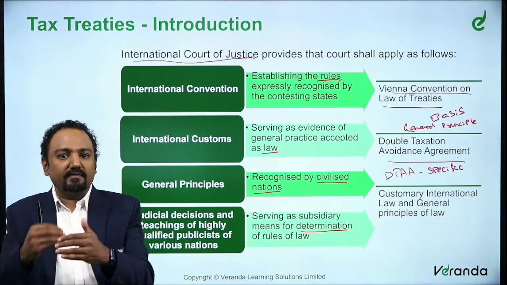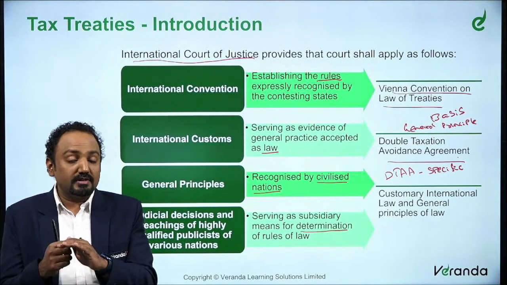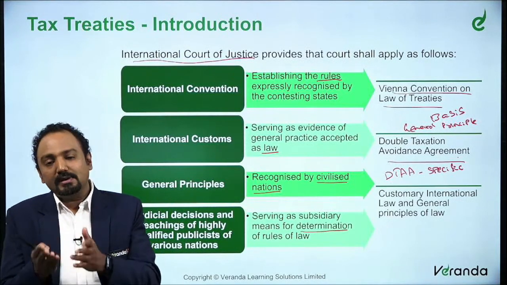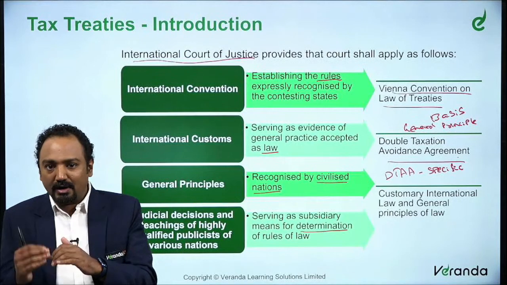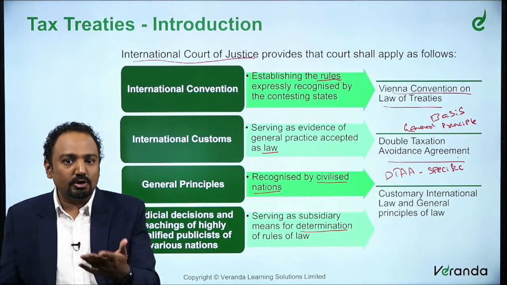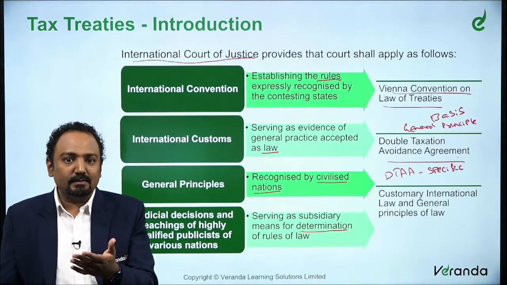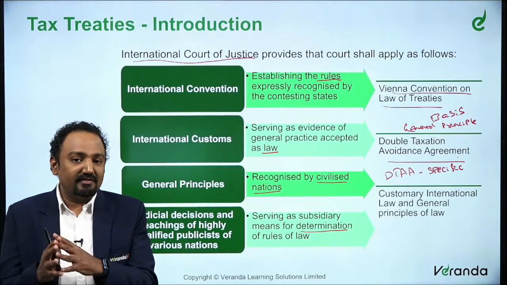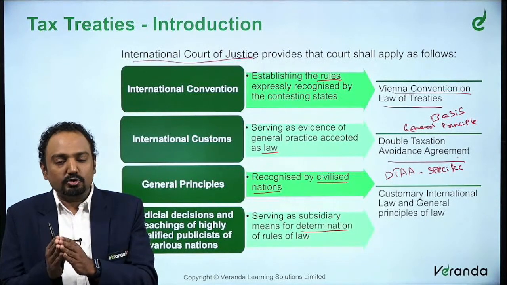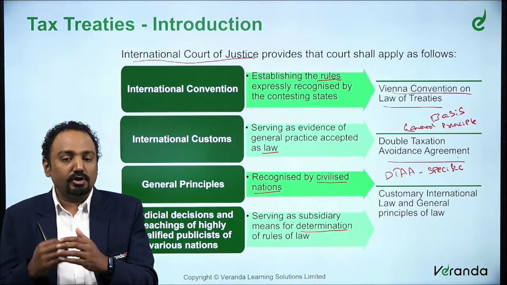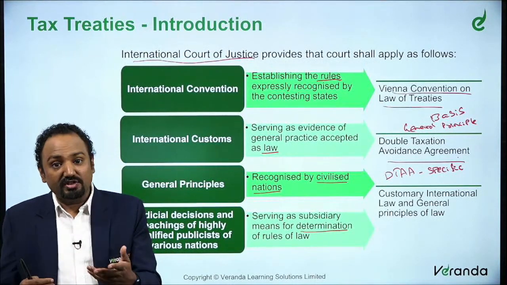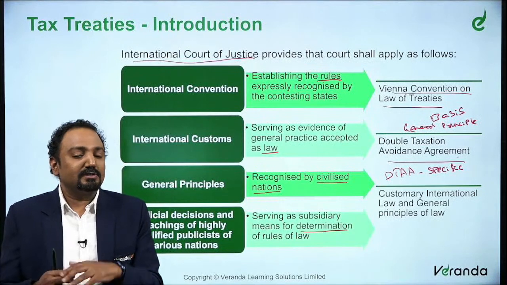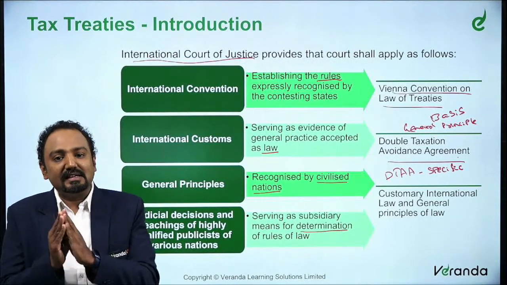So each country will have their own laws. When you say law, it is probably a treaty and agreement signed between one country and another country, let's say India and US. These countries sign this agreement for what purpose? As we have discussed earlier in this DT relief and other things, basically to avoid double taxation, to create harmony, for exchange of information. So for all these reasons that we have discussed earlier, this DTA becomes important.